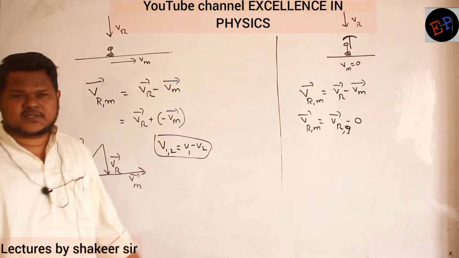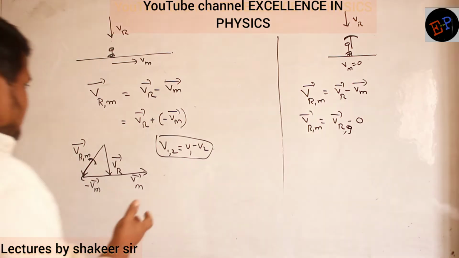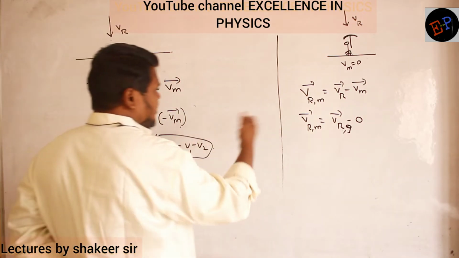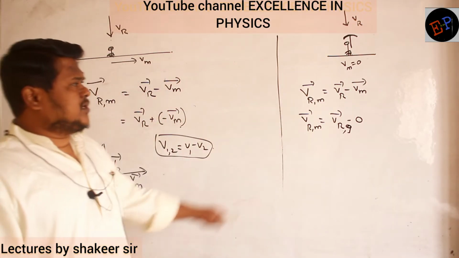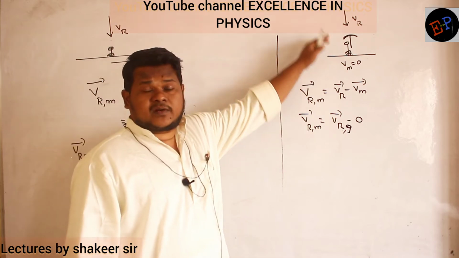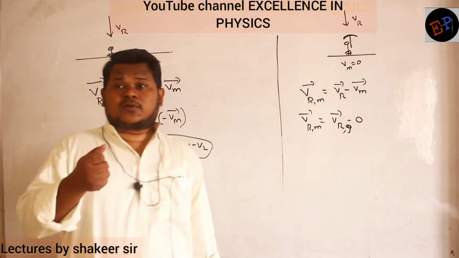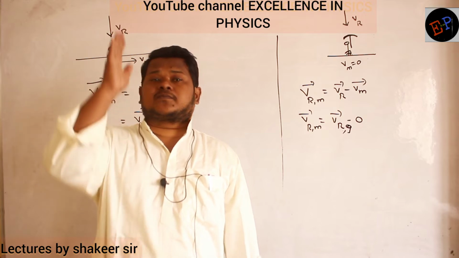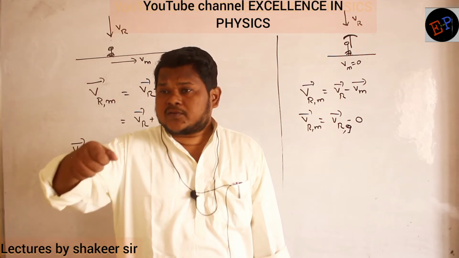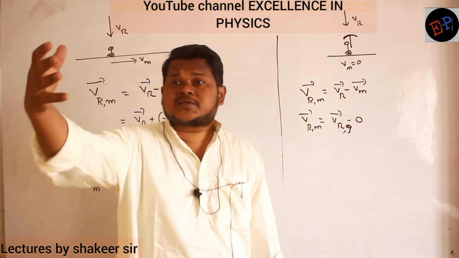Are you able to understand? That's it. Clear? This concept you should have observed in rainy seasons also. When you are standing with a bike, when rain is falling vertically downwards, you will hold the umbrella vertically upwards. Clear? But when you start moving on a bike, then it appears as if rain is hitting